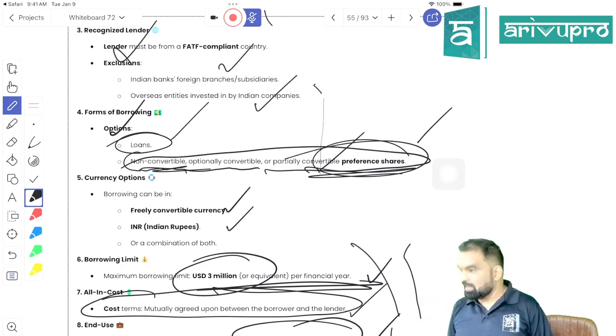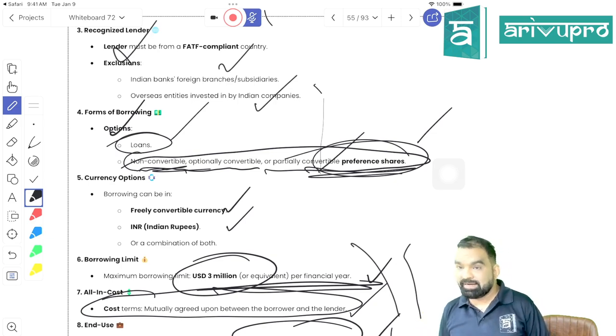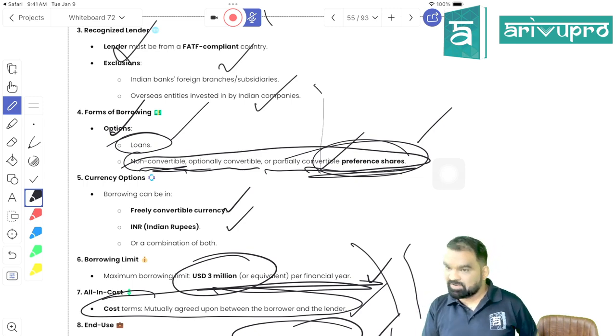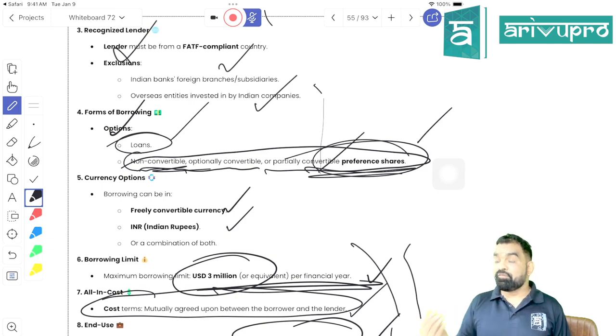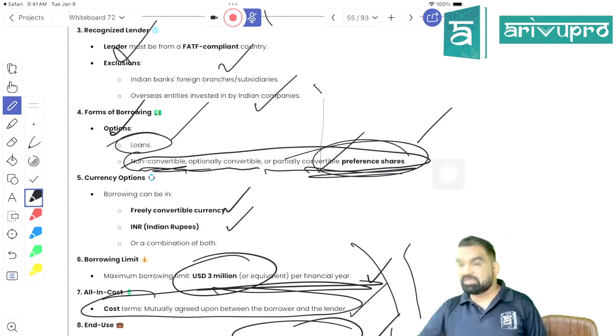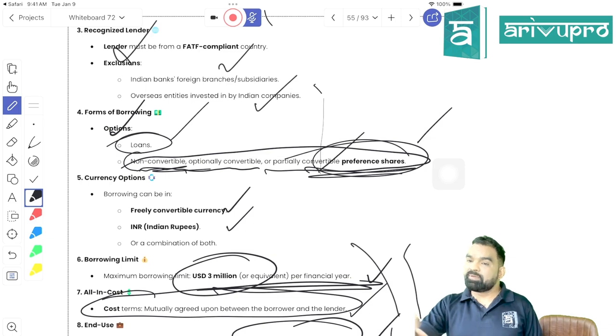Dilute your equity and take funds. But still, a startup may have a problem getting funds here in India, right? Because Indian investors are conservative, they are not aggressive, right? So they may find it difficult to get a loan here in India. That is why they are being permitted to raise ECB. But they can raise ECB maximum up to 3 million US dollars per financial year.